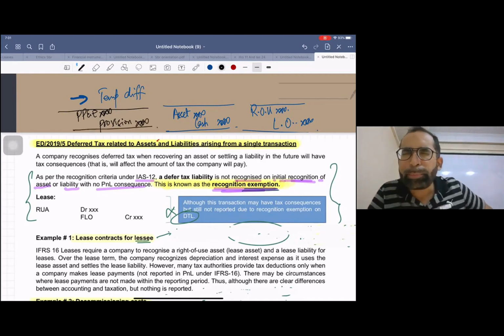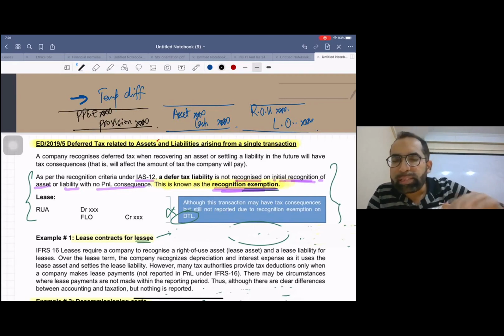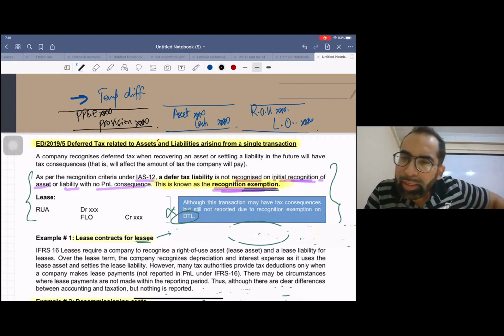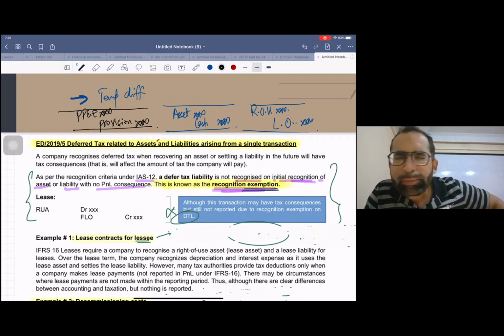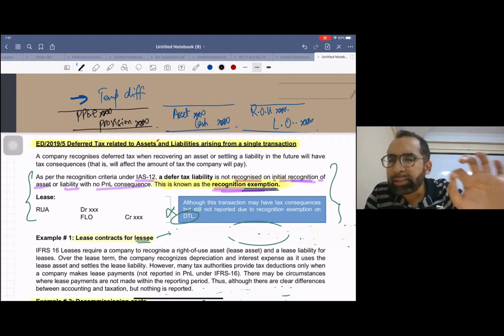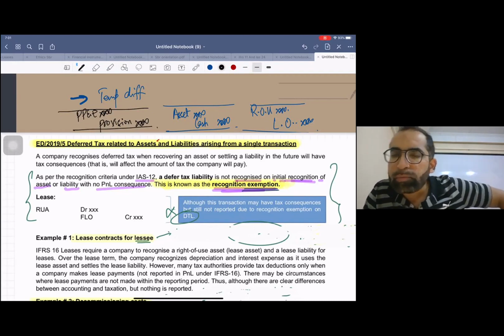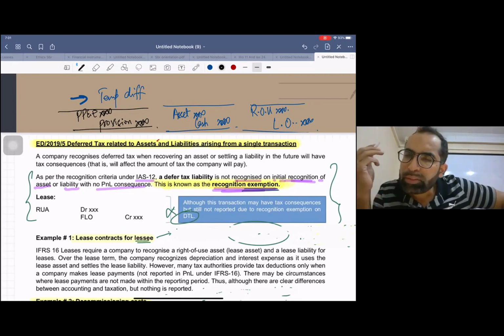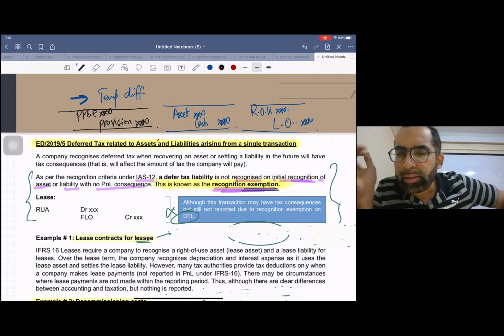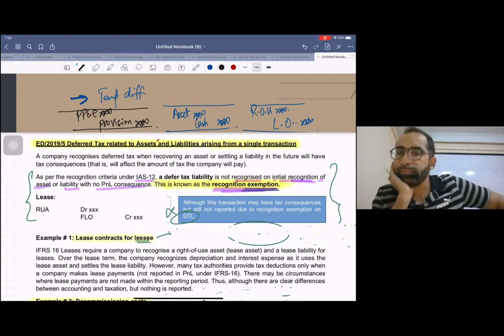If you see this entry, there is an asset on one side, that is PPE, and the liability provision on the other side. Right now there is no P&L. Nothing will go in P&L immediately at initial recognition. So again, this will also qualify for recognition exemption, meaning you don't need to book any deferred tax liability on this.